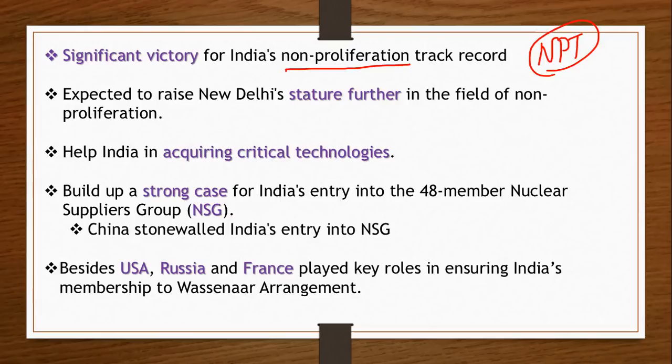Then Pakistan will have a sort of upper hand on us. So this is the main reason why we have not signed the NPT, and even without signing the NPT, we are behaving in a very cordial manner, and our behavior is up to the mark.